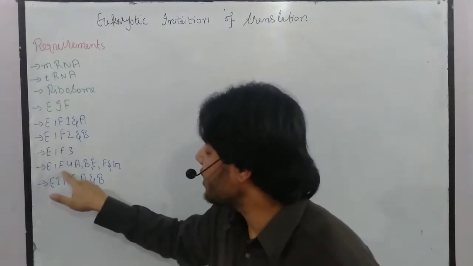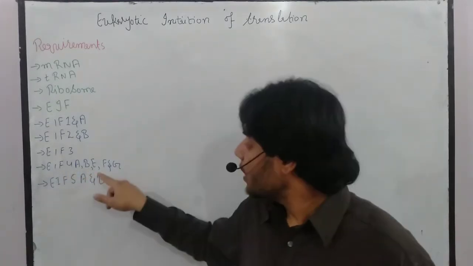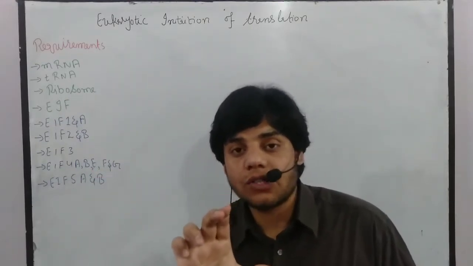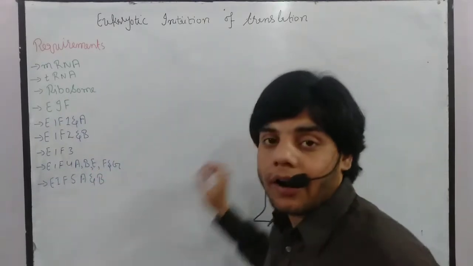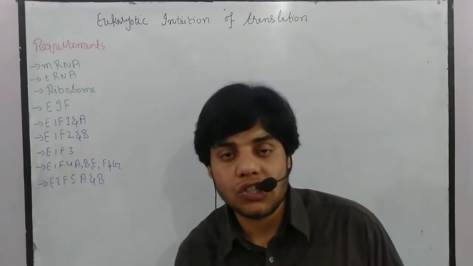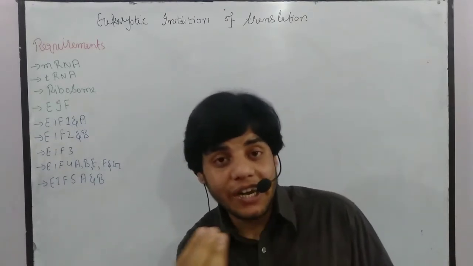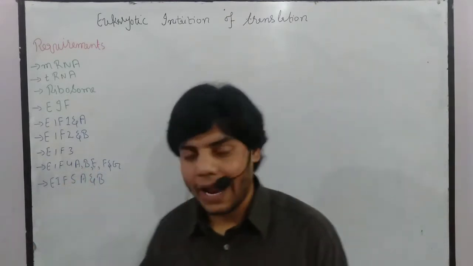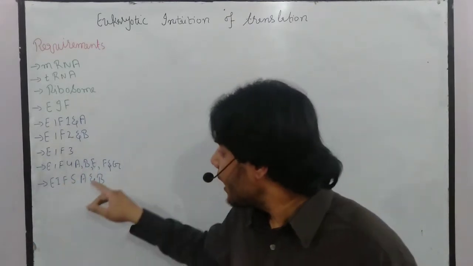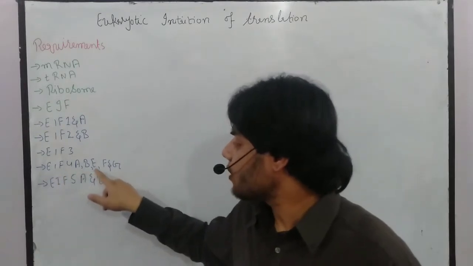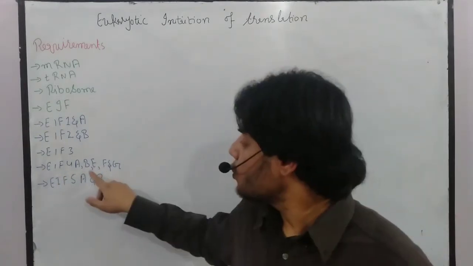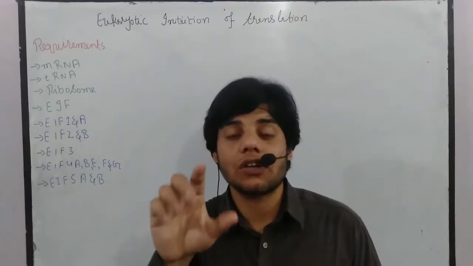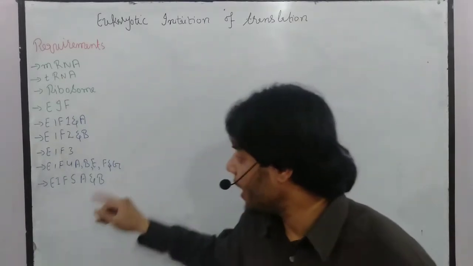Then we have initiation factor 4B. This initiation factor 4B will scan the mRNA and bind to the AUG site. It means that they will facilitate the scanning process. We will talk about how it helps in the scanning process. Then we have initiation factor 4E. So this initiation factor 4E will bind to the 5' cap of the mRNA.